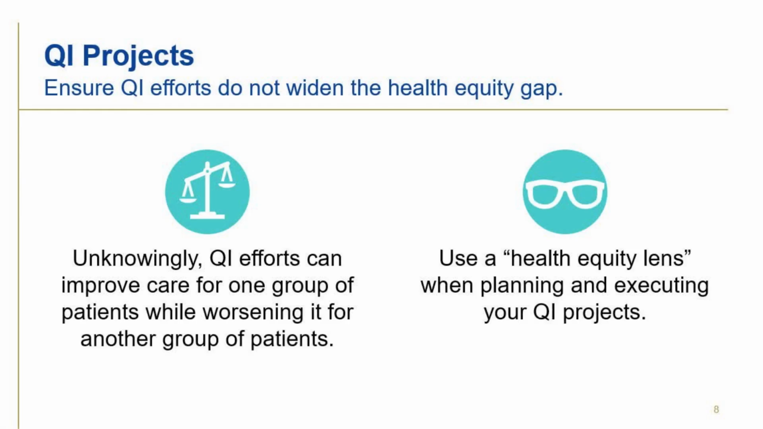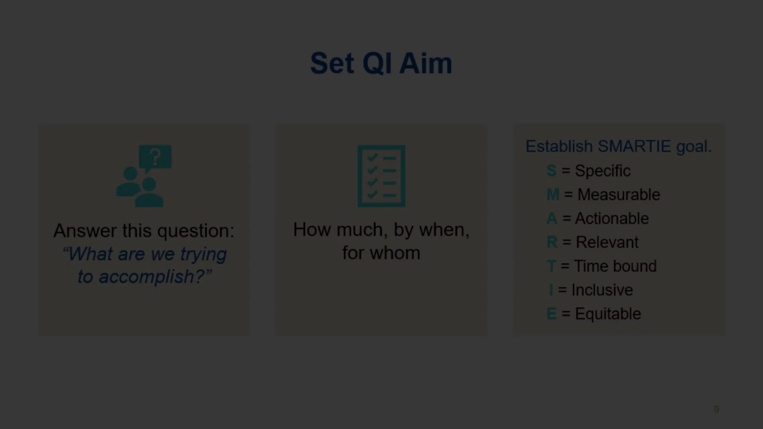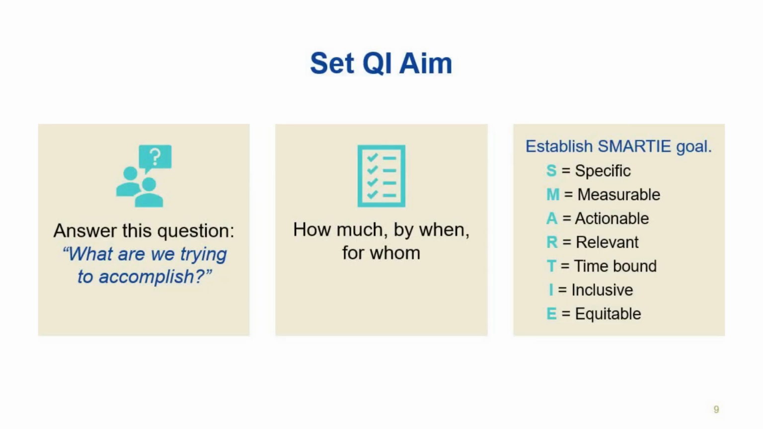Quality improvement efforts can unknowingly improve care for one group of patients while worsening it for another. It is important that you keep health equity considerations in mind when creating your quality improvement aim. To help ensure inclusion and health equity, SMART goals have evolved into SMARTIE goals. Inclusion and equity are part of a SMARTIE goal framework, which should be used when establishing your quality improvement aim. They will help you look at your quality improvement efforts through a health equity lens.